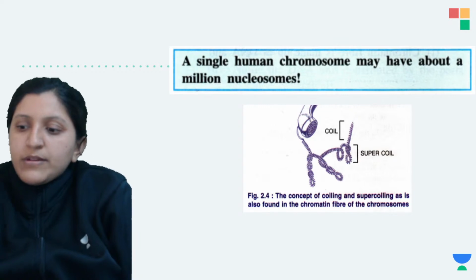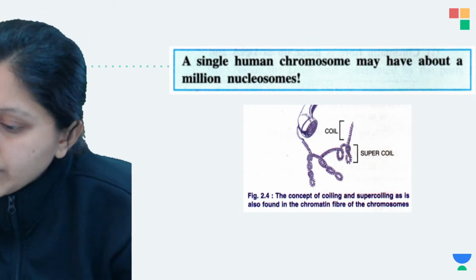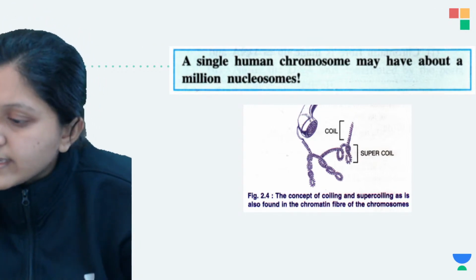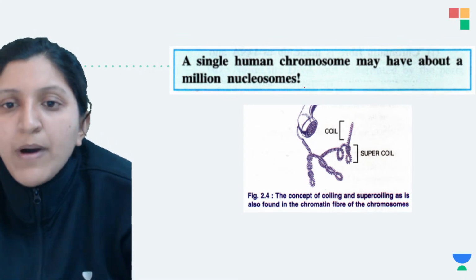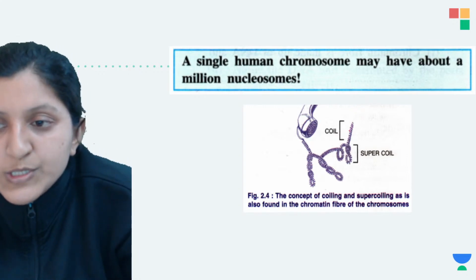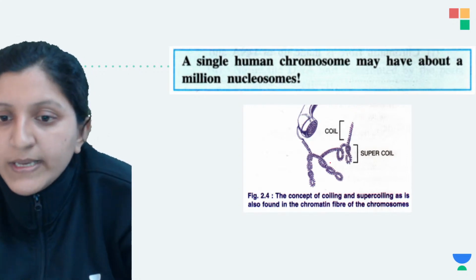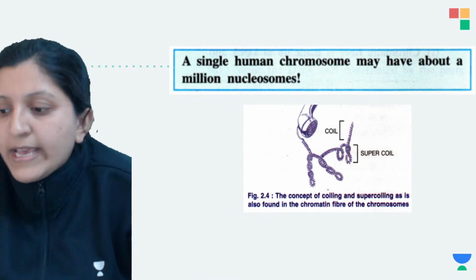Now with respect to that, in a single human chromosome we have about a million nucleosomes. So there is coiling and supercoiling, the concept of coiling and supercoiling.